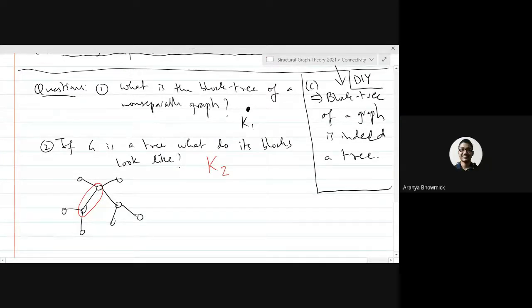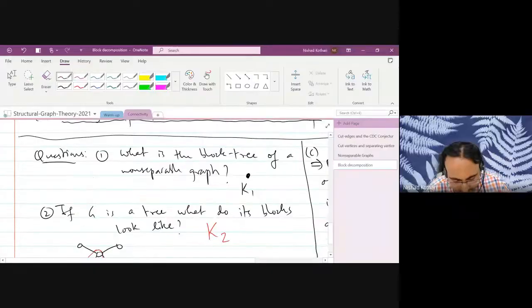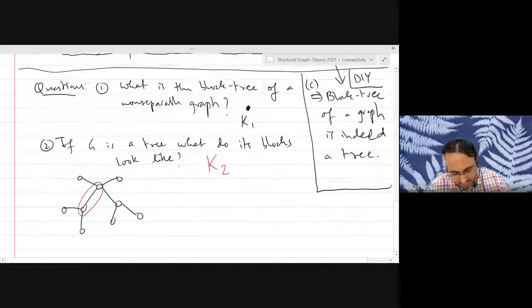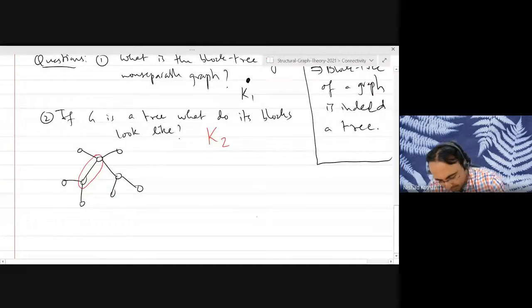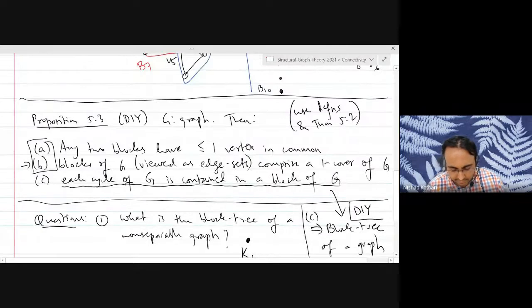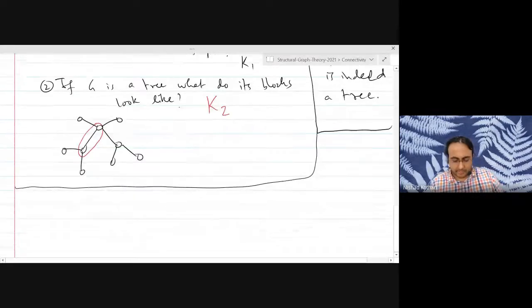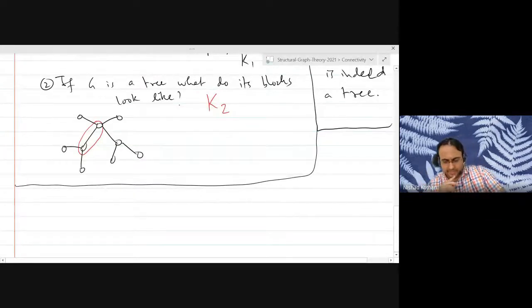There will be n minus one blocks for a tree on n vertices. That's right. Good. All right. So we haven't proved anything regarding these things. Everything is a do it yourself because they're not too difficult. And I don't want to spend too much time on the block tree, which is something you might have seen in your previous graph theory courses. Okay? Good. I just want to define a few things.